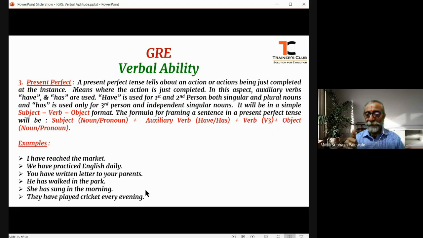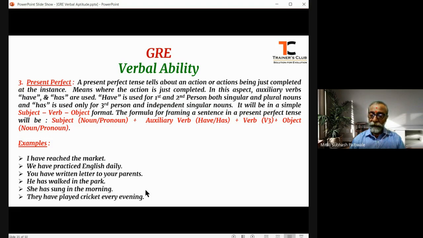Whether it is present perfect, past perfect, or future perfect, the action verb will always be in the V3 form, that is the participle form. Plus the object, that is noun or pronoun. However, the additions of adjectives and prepositions can be there in the sentence.